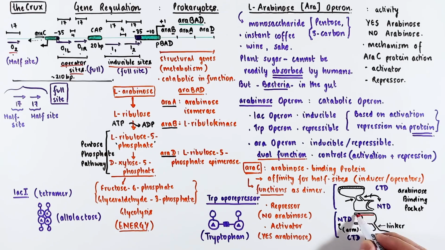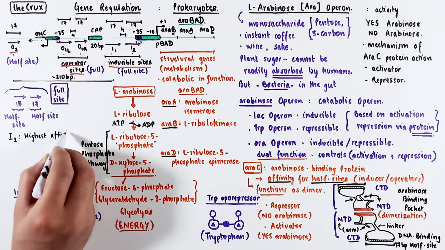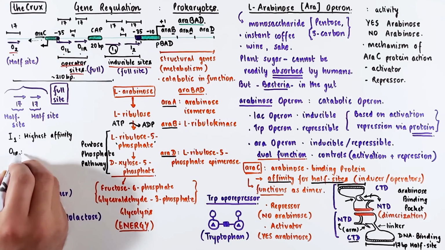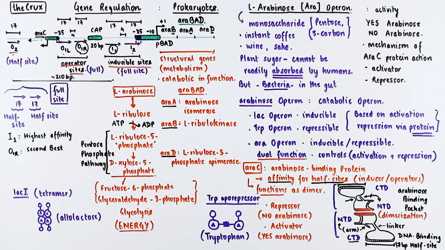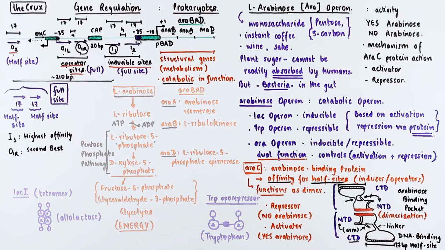And once again, to repeat, the heads of the N-terminal domain come together to form the dimer. This means that this affinity for half site comes from the C-terminal domain. The C-terminal domain of each monomer can bind the 17 base pair half site. A quick note on the half sites and the affinity: the I1 site at the inducer region has the most affinity for araC, and the second best site in terms of affinity is the right half site of the operator 1. Now we're ready to discuss the regulation of arabinose operon in terms of its arabinose consumption and operon activation.